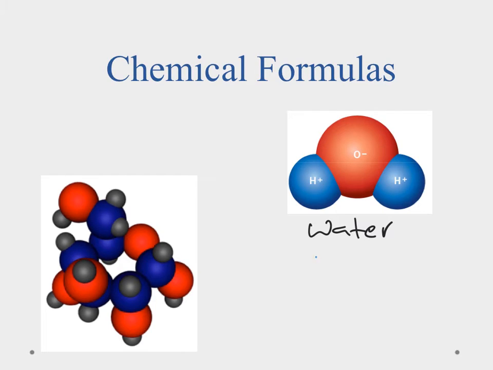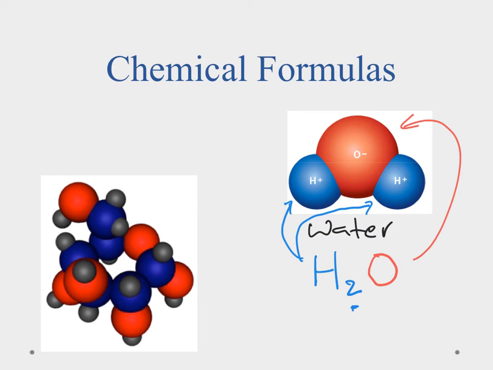The first element that's in there is hydrogen, and we have 2 of them, and the H is our symbol for hydrogen, and that little subscript, this one down here, tells me that there's 2 atoms of hydrogen here. And then the final part of our formula is going to be to add in that oxygen, and that's going to be this one here. So our formula is H2O, and what it does is it tells me that I have 2 hydrogens and 1 oxygen.